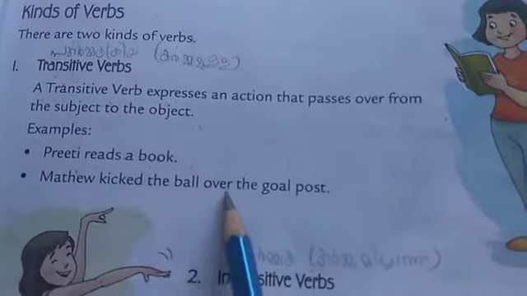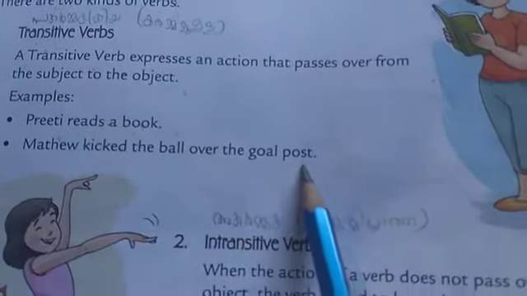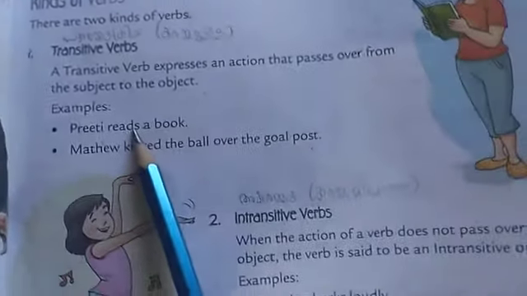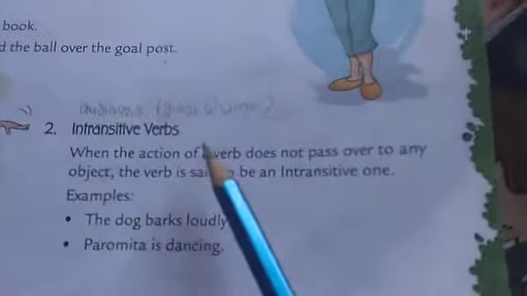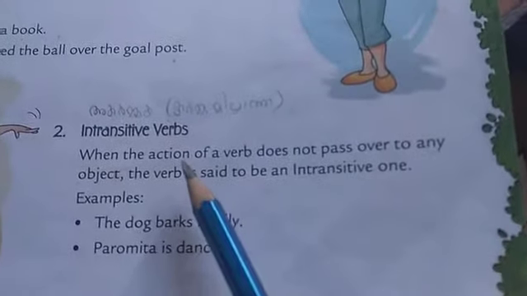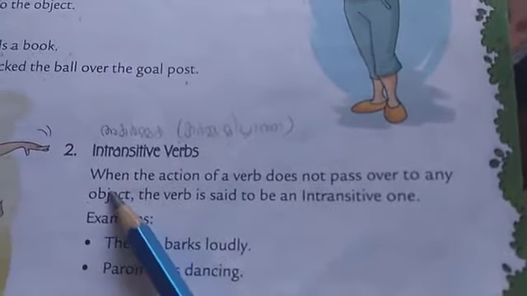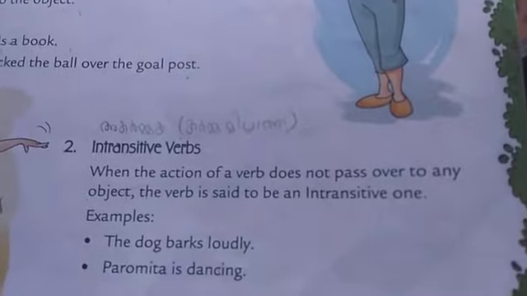Preetha reads a book. Matthew kicked the ball over the goal post. Okay, it has an object. But in the case of an intransitive verb, the verb cannot have an object. Without the object, the sentence is completed.